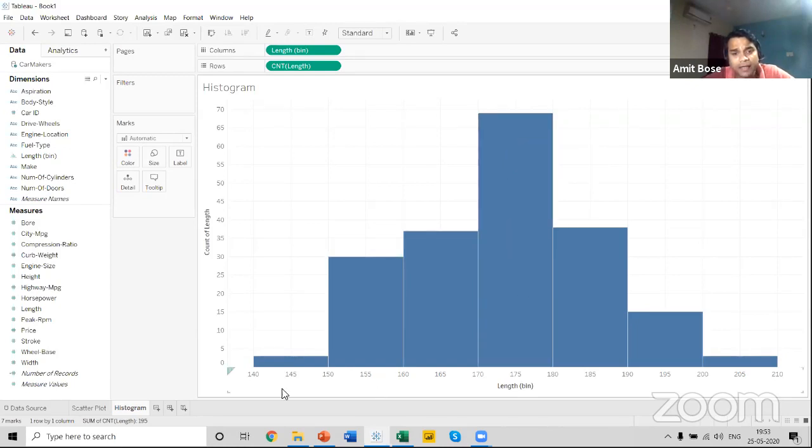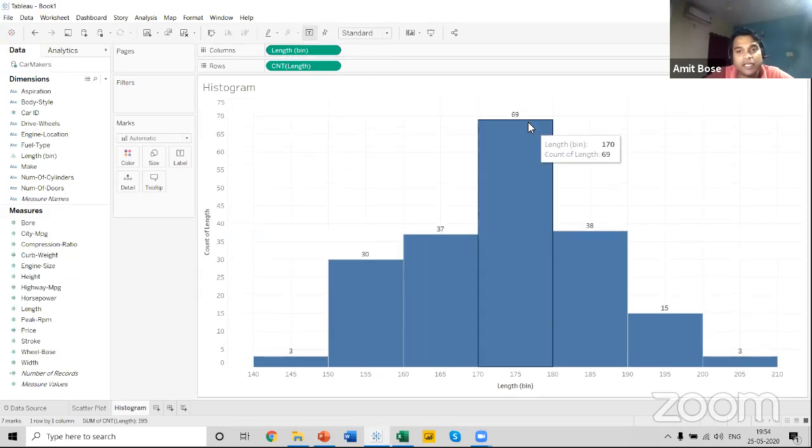So we can see that the distribution of the length of the cars is easily achieved through the histogram visual. Now, what if I want to know how many cars there are? I want to label this particular visual. There are two ways. Either you can click on this T menu over here, located just above the column shelf.